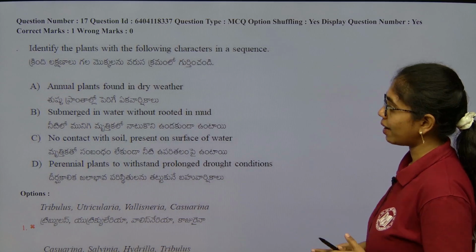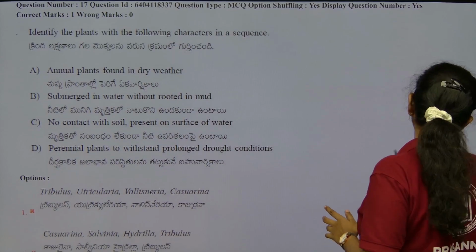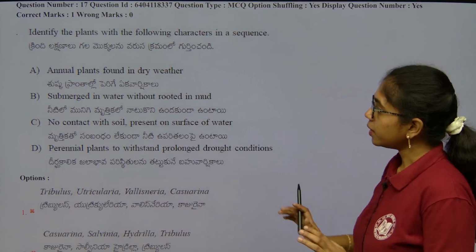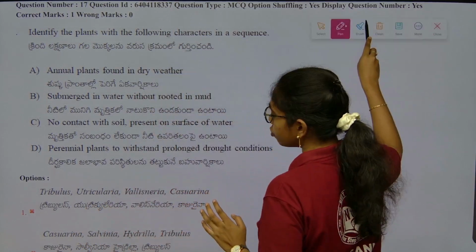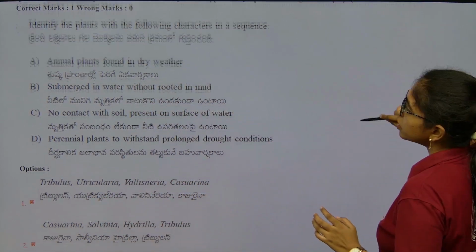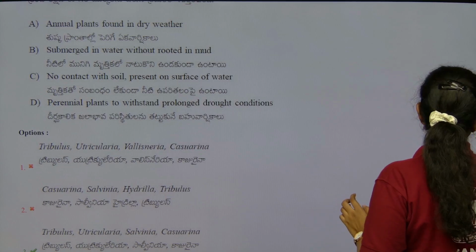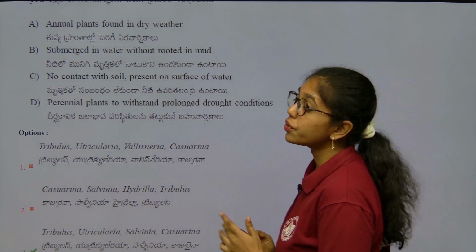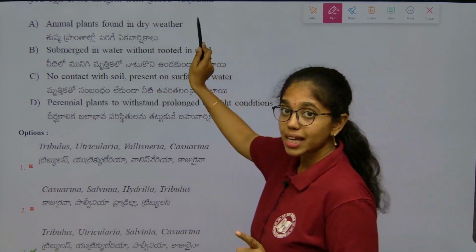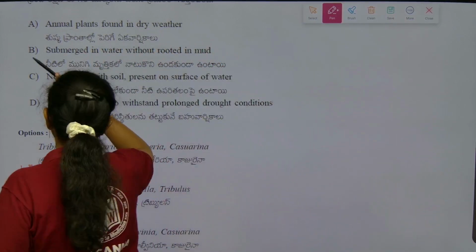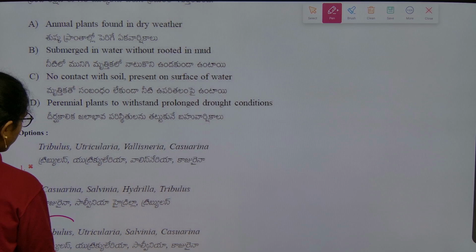Next, this question is from ecology, wherein clearly the description is given, and we have to choose the right option. Annual plants which are found in dry weather are xerophytic annuals, that is Tribulus.